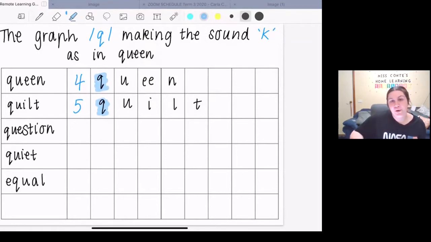Can you please spell the word quilt back to me the same way that I spelled it to you? I'll say it again so you can remember how it sounds. Q, U, I, L, T. Your turn.